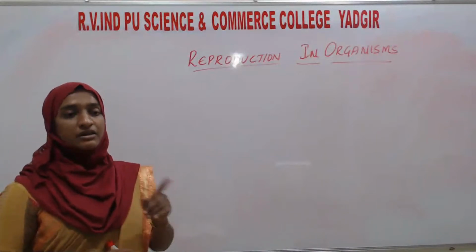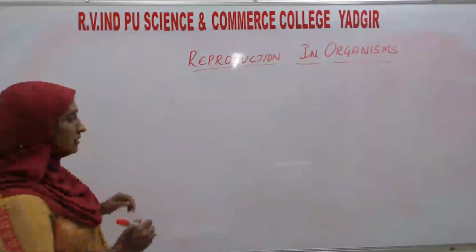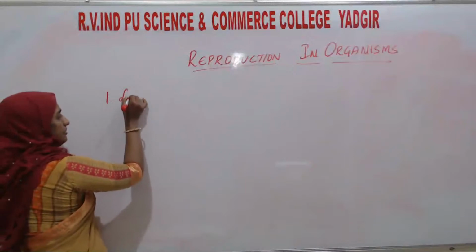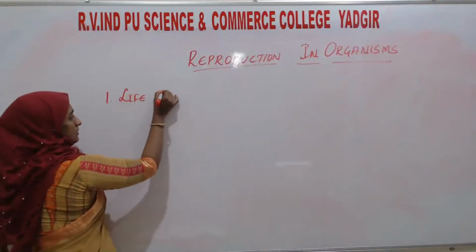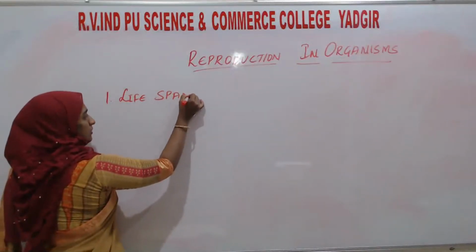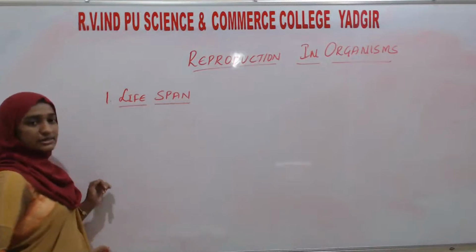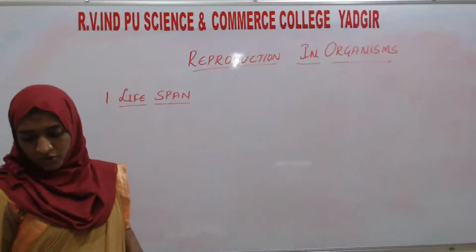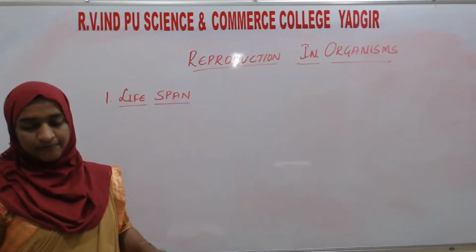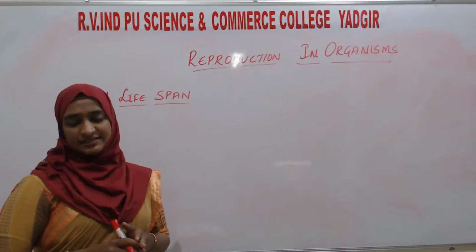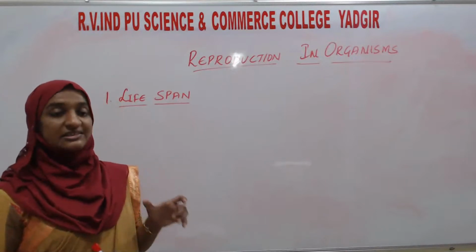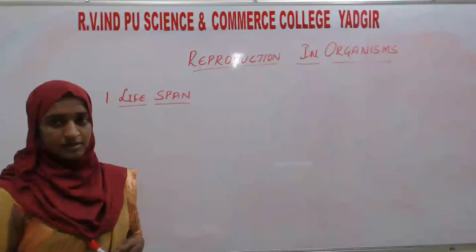So in this chapter, the first topic is the lifespan. What do you mean by lifespan? See here, each and every organism can live only for a certain period of time.